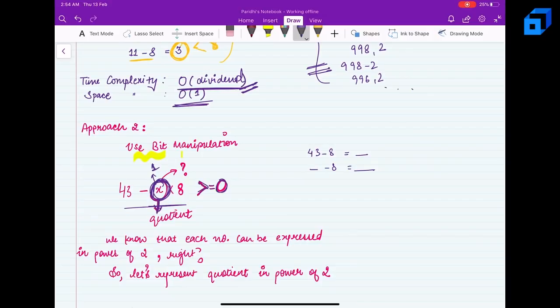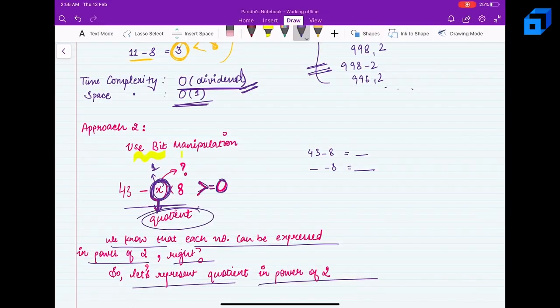Right? So if I'm able to divide, first of all, can I represent every number in the power of 2? Yes, I can, right? So we know that each number can be expressed in power of 2. So let's represent the quotient in power of 2. Now what do I mean by this?